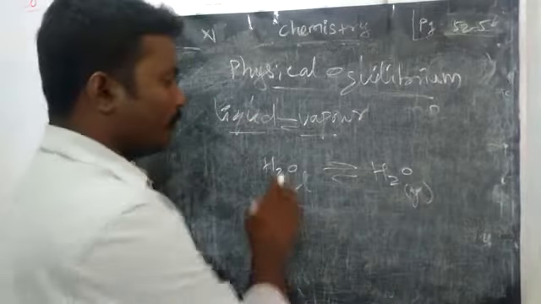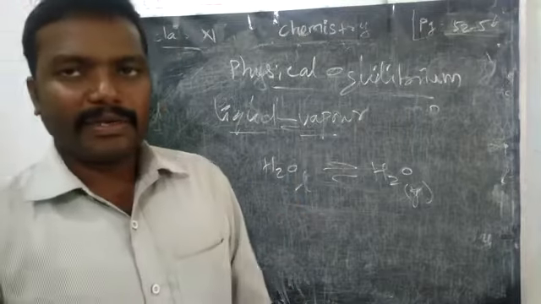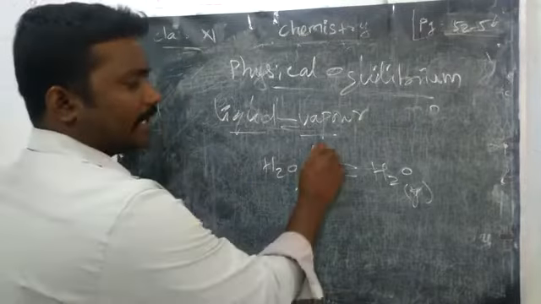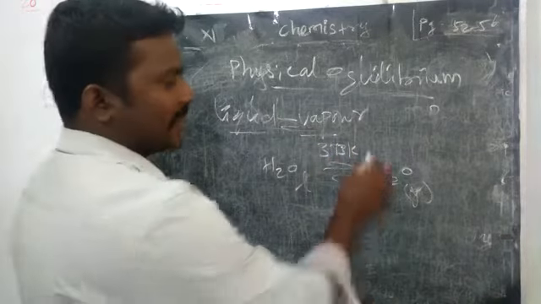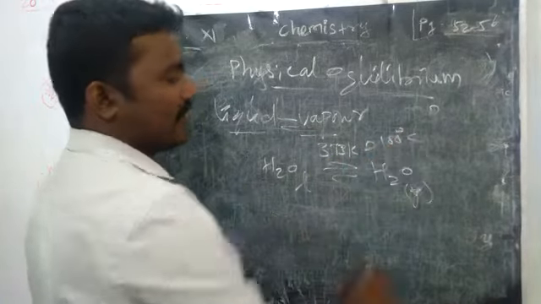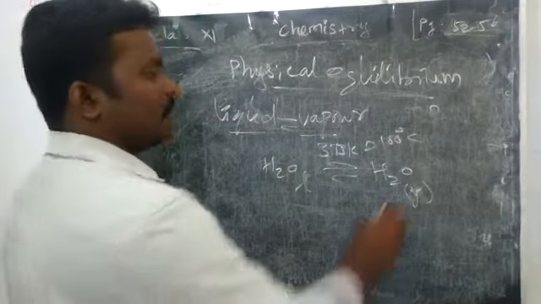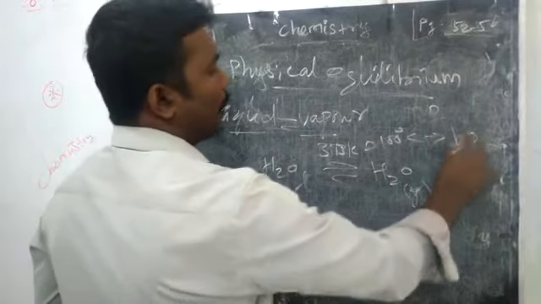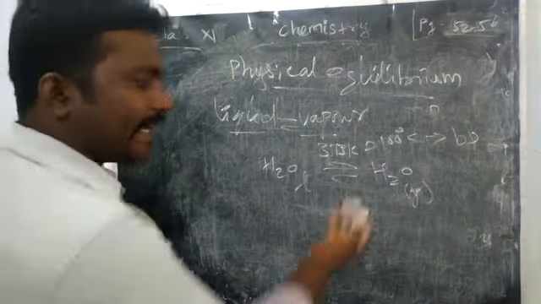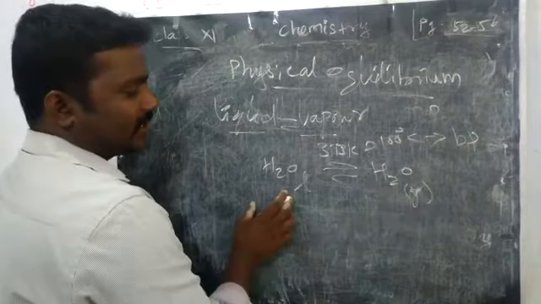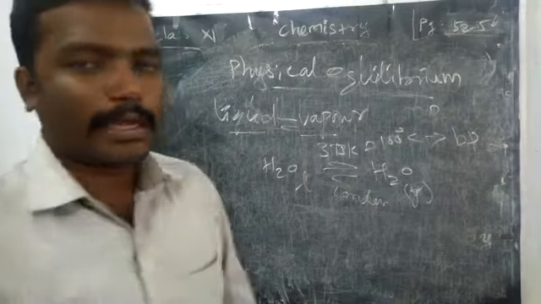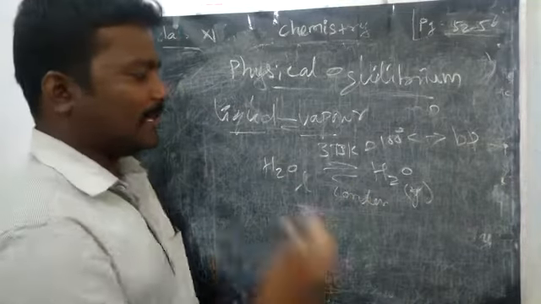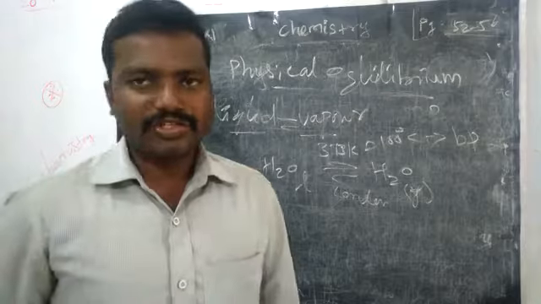If you maintain the equilibrium between them, what temperature must you write? 373 Kelvin. Why? 373 Kelvin is equal to 100 degrees Celsius. What is the boiling point of water? Absolutely, 100 degrees Celsius. Then the vapor may condense again. So the forward reaction is evaporation, and the reverse reaction is the condensation reaction.